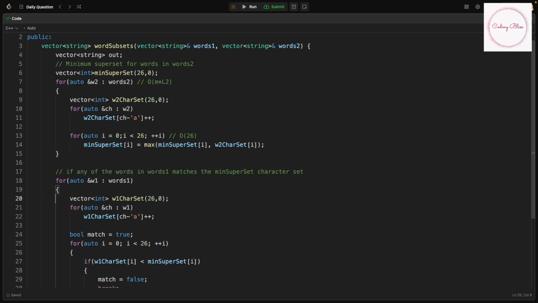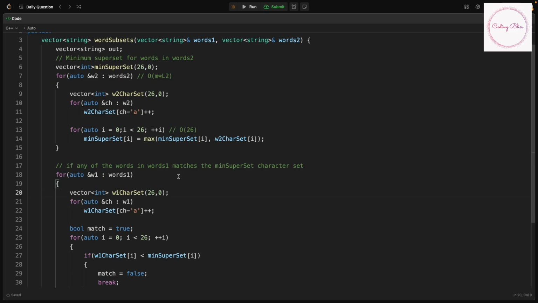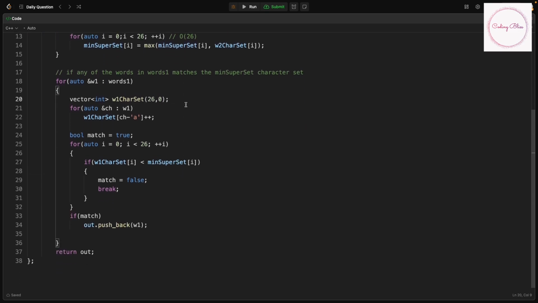Then we'll go through each and every word in W1 and see whether each of those W1s in word 1 is able to match the minimum superset configuration. If not, we will make match false. If it is a match, then that means it's a universal word and we can push it to the output.